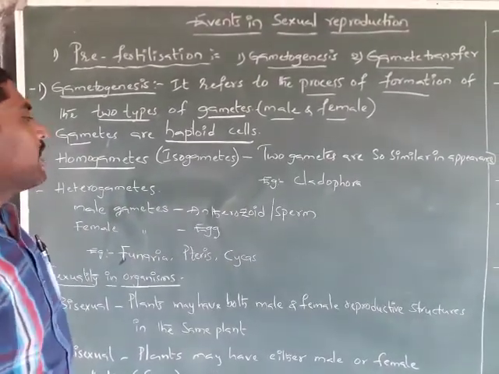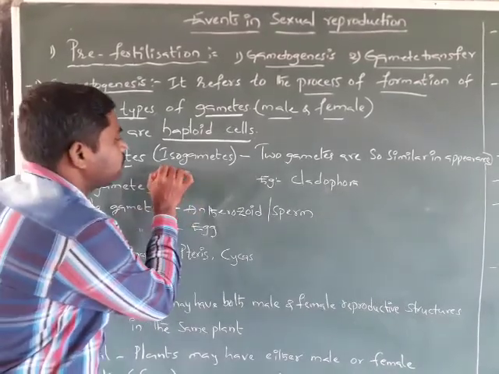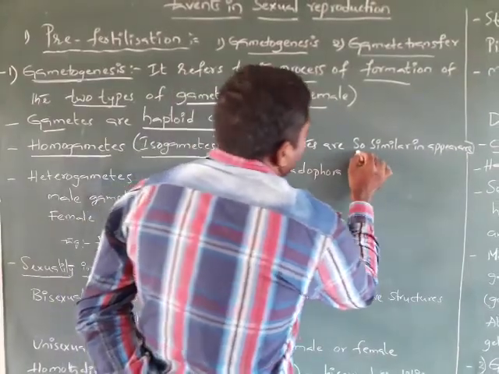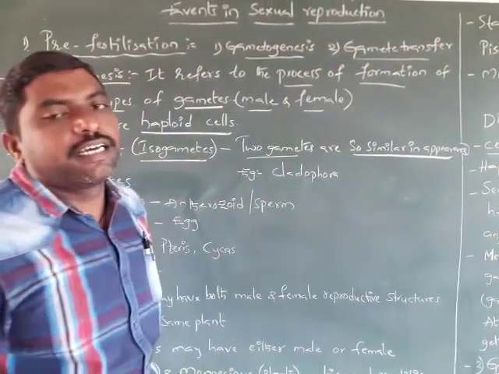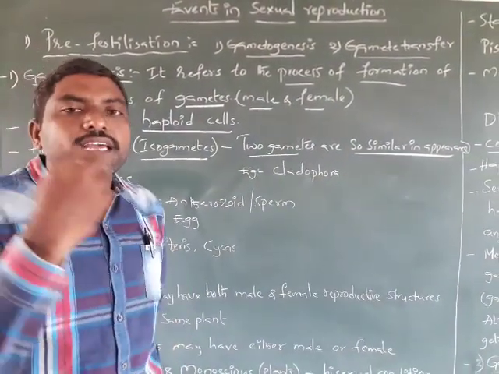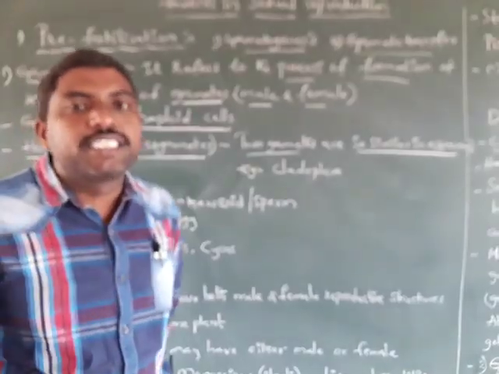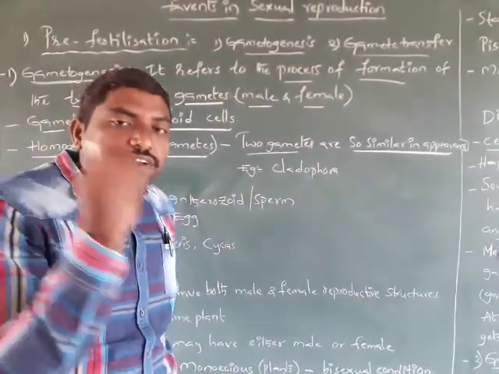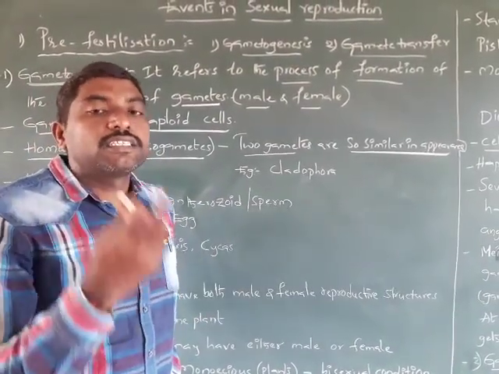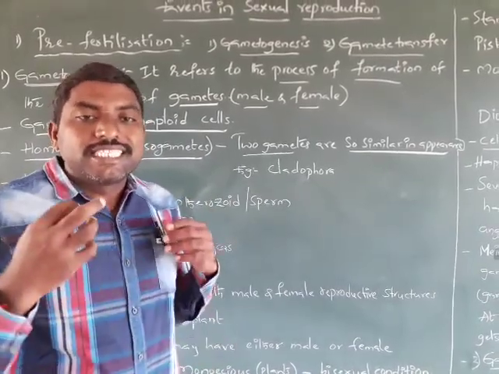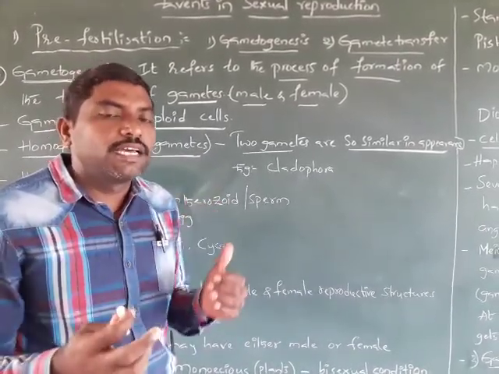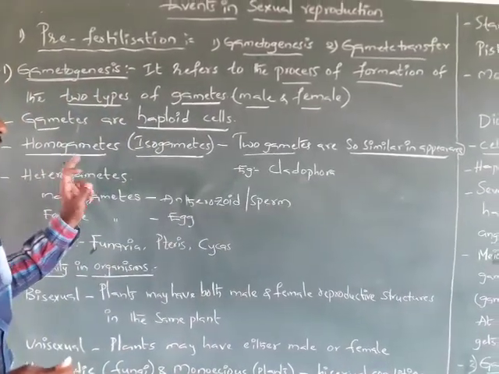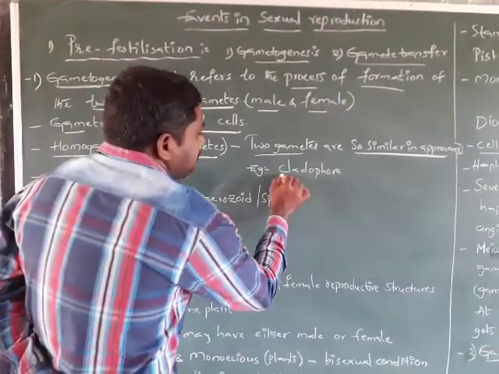And see the homogametes. In some algae, they have homogametes, also called isogametes. Here the two gametes are so similar in appearance, morphologically, that we cannot distinguish male or female. We cannot differentiate them because they are morphologically similar. This type of gametes is called isogametes or homogametes. Example: the algae Cladophora.